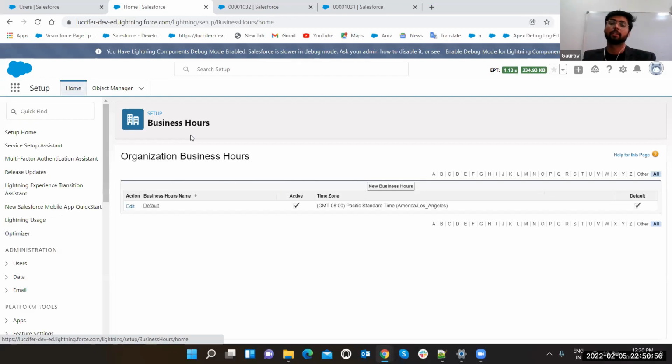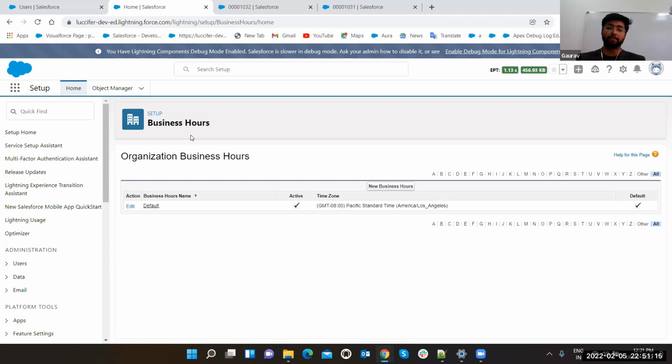What is business hours? If you are doing a job or going to college, there are definitely some specified hours that you have to spend. Like college is from 8 to 6 or 8 to 5. So that is your business hours. The college is working from 8 to 5. Suppose if you are doing a job 10 to 5, that is the business hours.